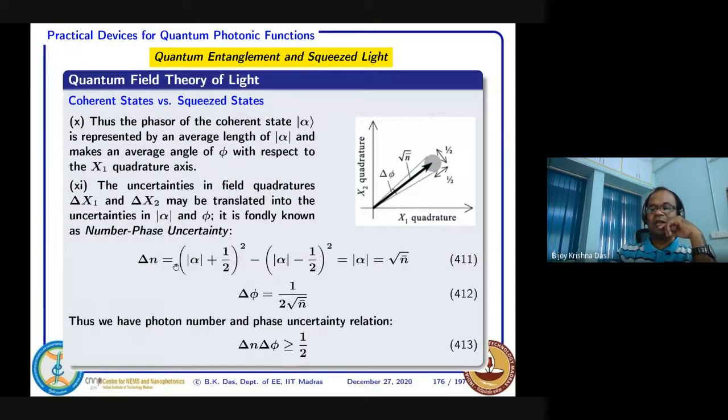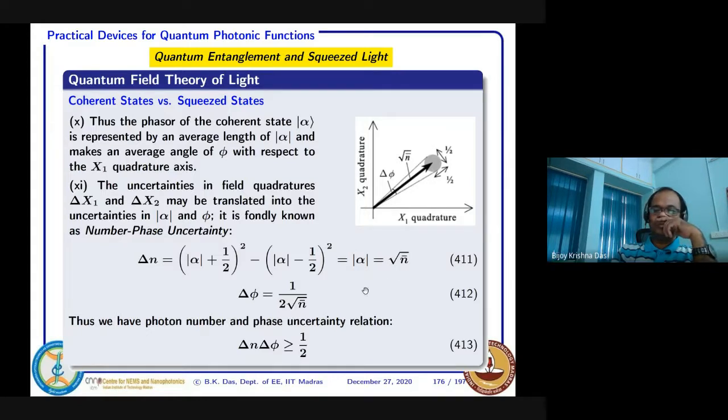So delta n is square root of n bar. You can recollect that for your Poissonian distribution, your standard deviation delta n equals square root of n bar. So here also we tried to relate that standard deviation, that means this fluctuation, number fluctuations, or number uncertainties, photon number uncertainties in the cavity, can be square root of n bar.